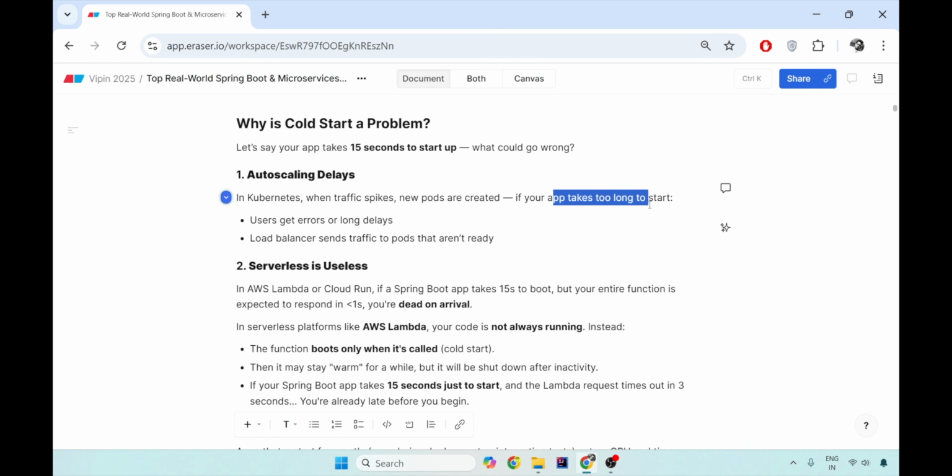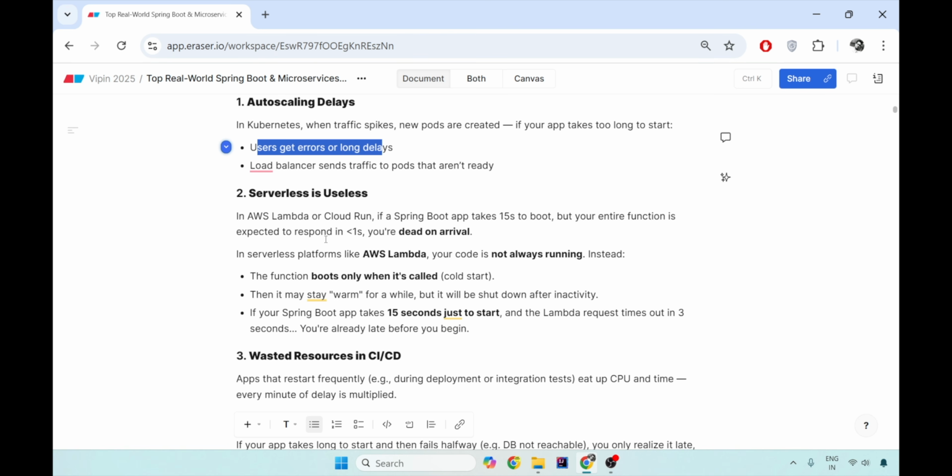And if the time is too long, the user gets errors or a spinner which keeps running for 15-20 seconds. And if you have a proper health check probe, your load balancer will not be able to divert you to a healthy pod unless you have an up and running pod in the system. And that's where cold start becomes a problem.